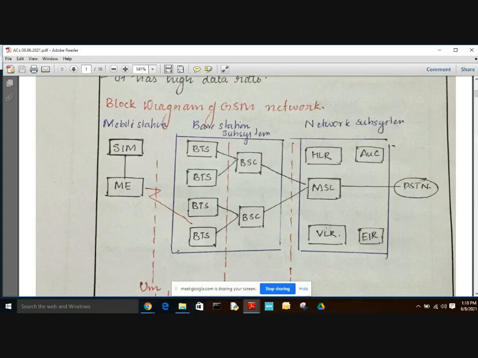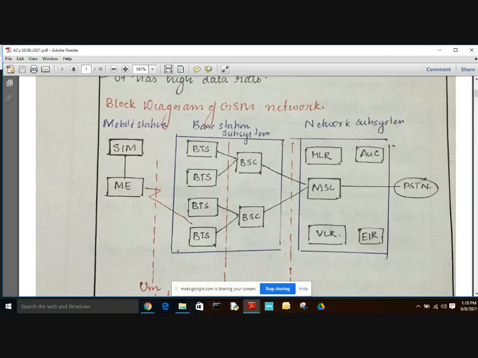And here we have a VLR, that is a visitor location register, and it stores the information about the visiting subscriber. And here we have an authentication center, and this database is used for authentication activity of the system. And here we have an equipment identification register. It provides security by blocking calls of stolen mobiles, etc.